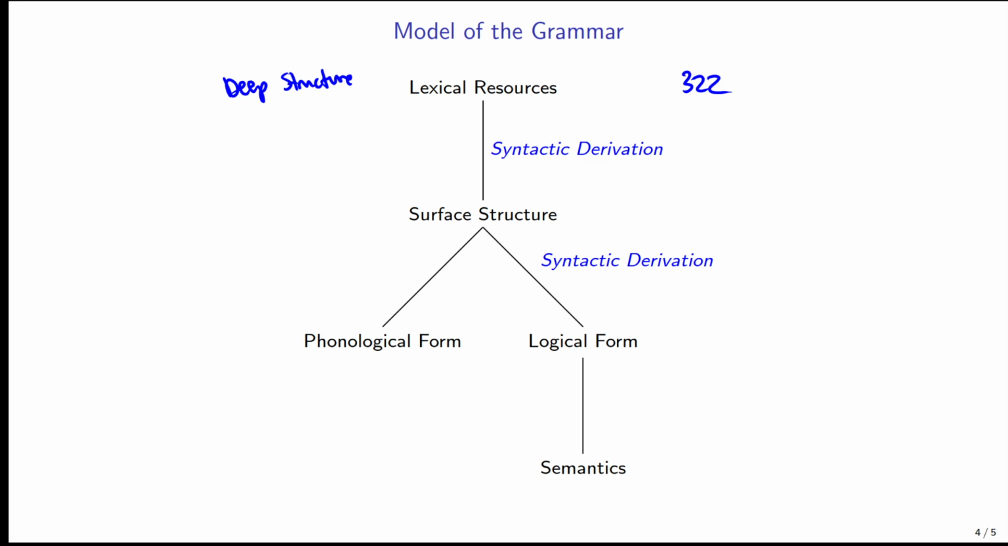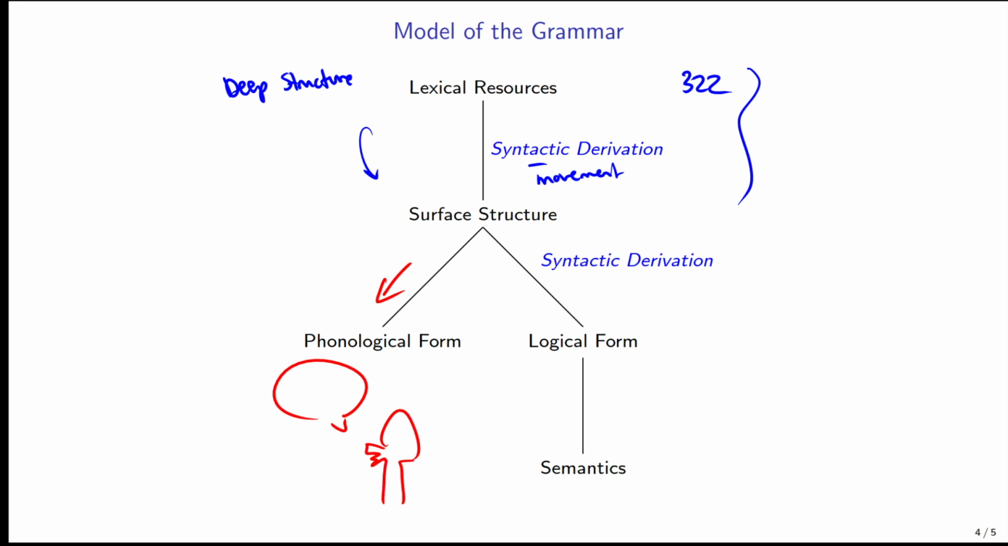So syntactic derivation, you can call this movement. And what you get is surface structure. So this is really what 322 is about. At this point, you have a sentence with a word order, a sentence that you can say. So it's to be spoken out loud. It goes to this thing called phonological form. So this is when it is said, and that is my picture of a person saying something out loud. So this is phonological form, it's being spoken.